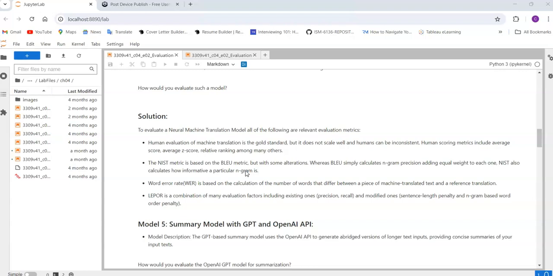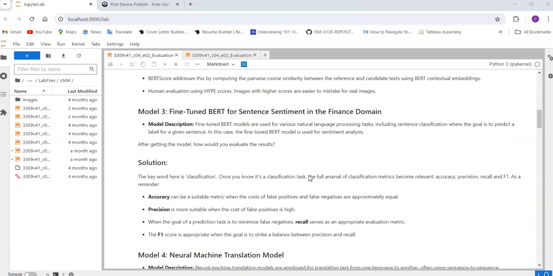That penalty is combined with the precision and recall metrics you evaluate for this model. You add those things or do some calculation, usually a percentage, and that is called the LEPOR rate. You can use that for evaluating this kind of model. Okay, so for a neural machine translation model you can use precision, recall, or a combination of these, which is called LEPOR, and then NIST, which is based on the BLEU score, word error rate, and human evaluation. Of course, you can use your own metrics too, but these are the best possible evaluation metrics for this model.